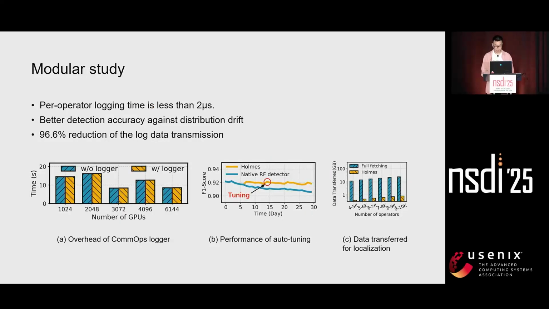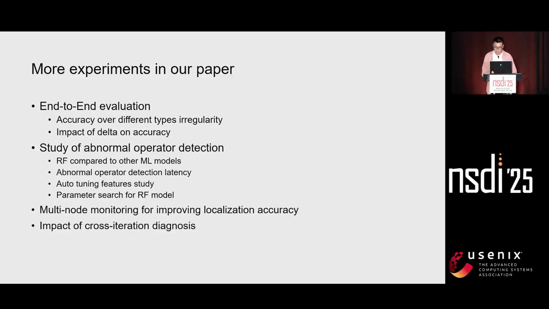To show the performance of our system components, we conduct a modular study. The result shows that our communication operator logger has trivial impact on training efficiency. Meanwhile, our abnormal operator detectors show better detection accuracy against distribution drift, and our localization algorithm can reduce 96% of the log data transmission. We conduct more comprehensive experiments to validate system effectiveness in our paper.